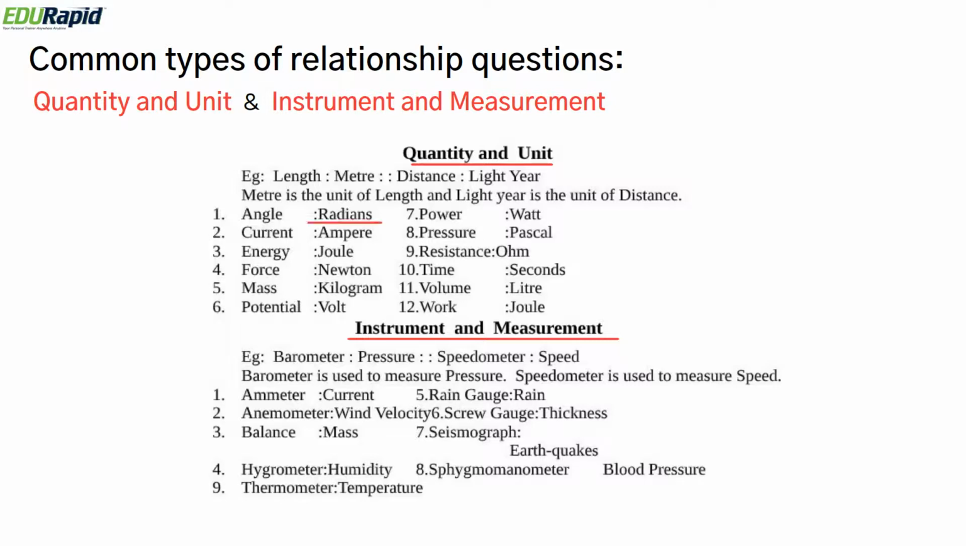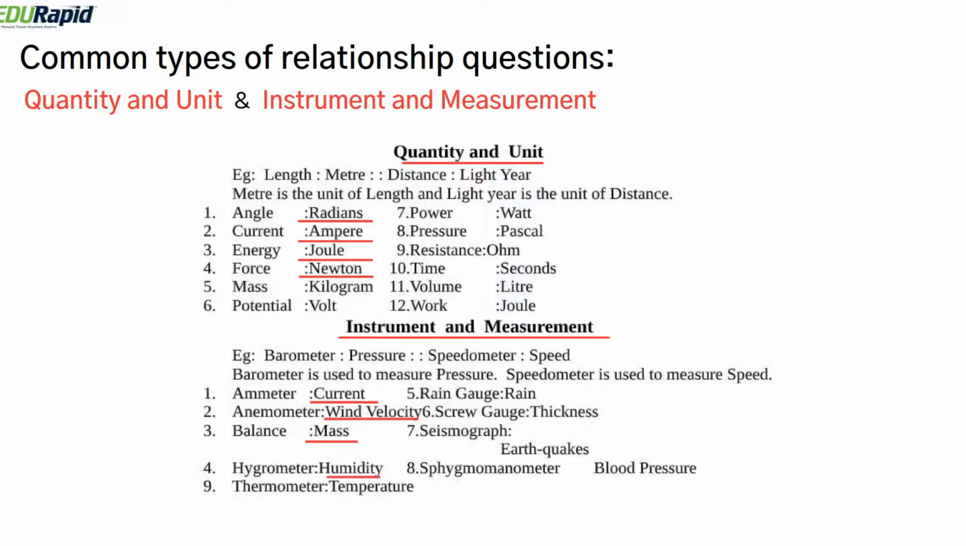For example, the unit of angle is radians, the unit of current is ampere, the unit of energy is joule, the unit of force is Newton, and it goes like that. Under instrument and measurement, ammeter measures current, anemometer measures wind velocity, balance measures mass, hygrometer measures humidity, thermometer measures temperature, rain gauge measures rain, screw gauge measures thickness, seismograph measures earthquakes, sphygmomanometer measures blood pressure.